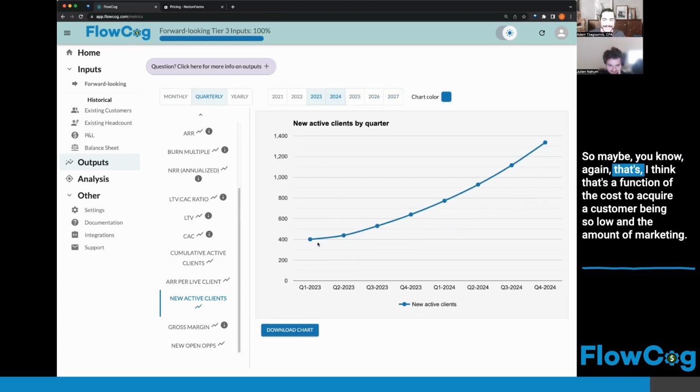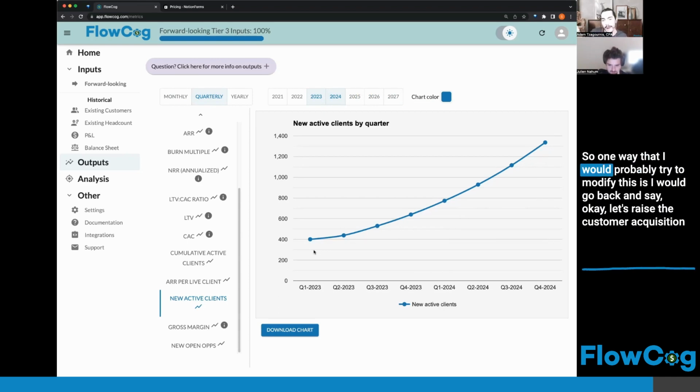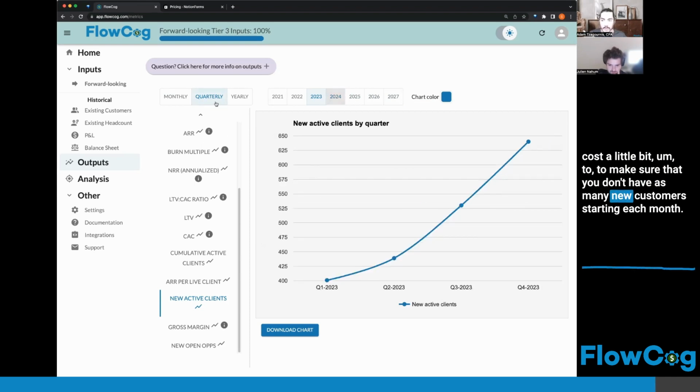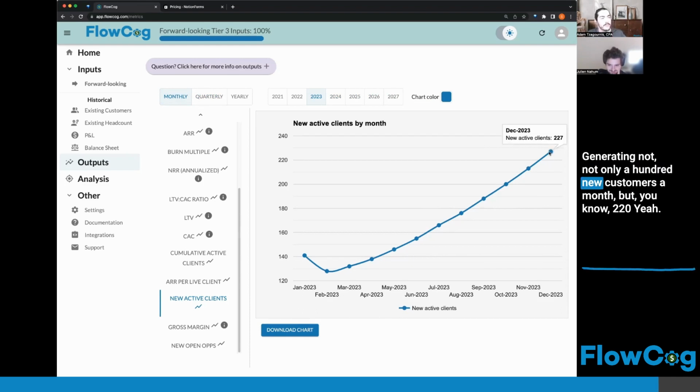So maybe, again, I think that's a function of the cost to acquire a customer being so low and the amount of marketing spend that we're doing, which is pretty high. So one way that I would probably try to modify this is I would go back and say, okay, let's raise the customer acquisition cost a little bit to make sure that you don't have as many new customers starting each month. Because even by the end of 2023, we're saying that you're generating not only 100 new customers a month, but 220 customers a month, which is a lot of growth. And maybe that's accurate, but that's pretty aggressive.